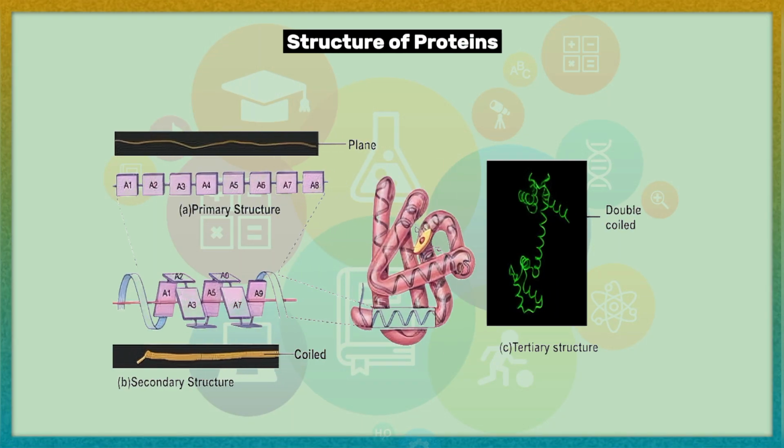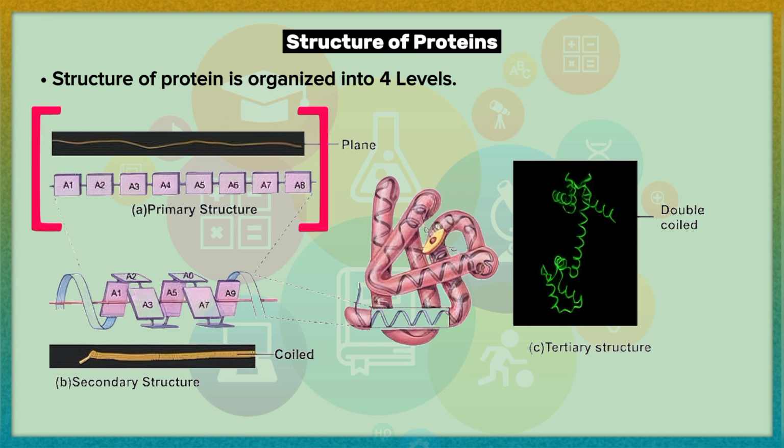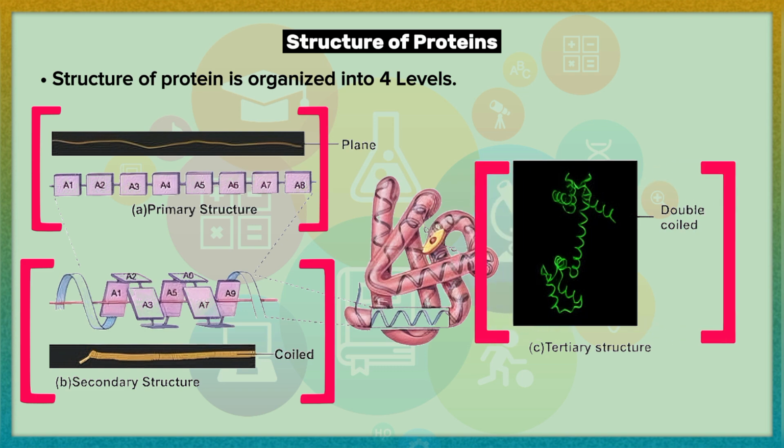Structure of proteins. Each protein has specific properties which are determined by the number and the specific sequence of amino acids in a molecule, and upon the shape which the molecule assumes as the chain folds into its final, compact form. There are four levels of organization: primary structure, secondary structure, and tertiary structure.